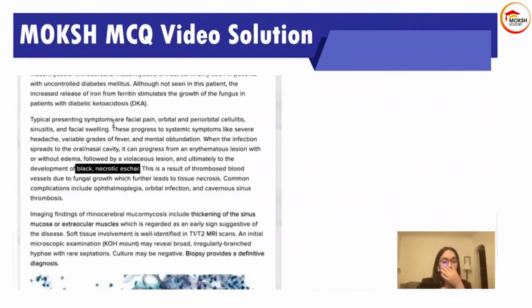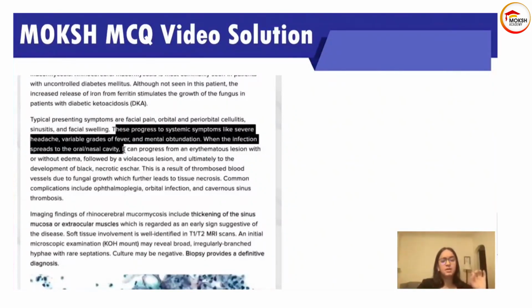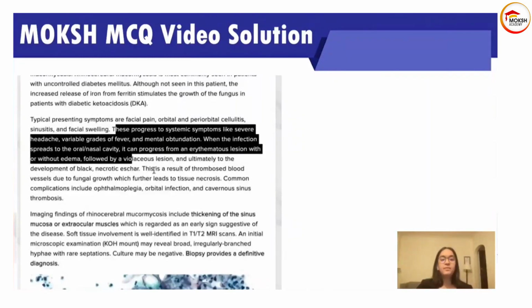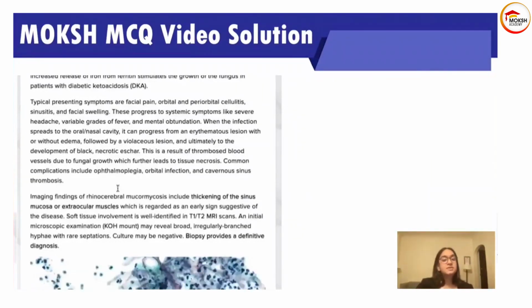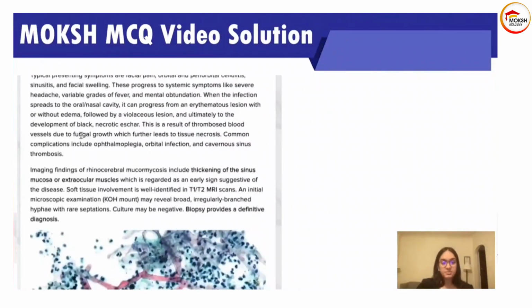So you don't need to know all the stages of development, just know the facial pain, orbital, periorbital cellulitis, sinusitis, facial swelling. So I would remember these, and you need to know that it finally develops to the black necrotic eschar. So these would be the high yield points. Everything in between is not very specific. Okay, so this is a result of thrombosed blood vessels due to fungal growth, which further leads to tissue necrosis.